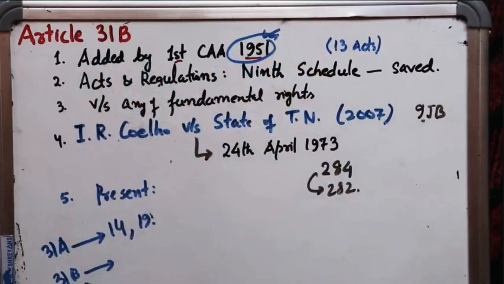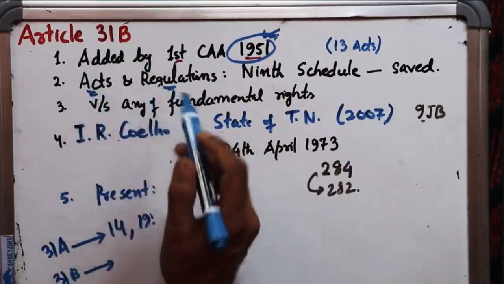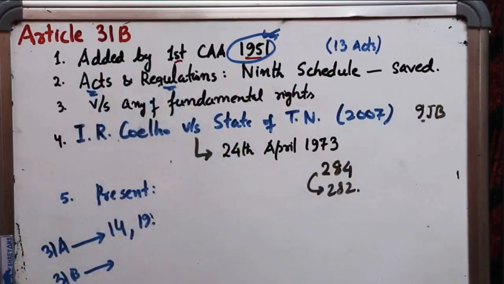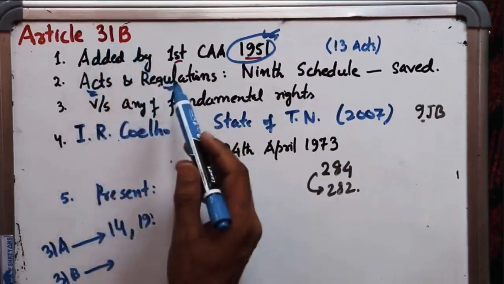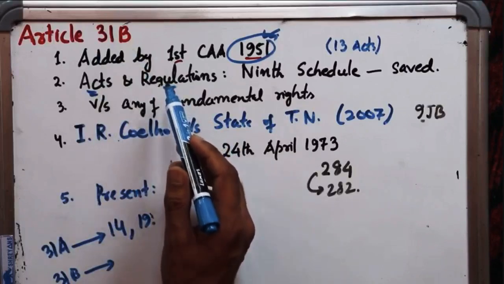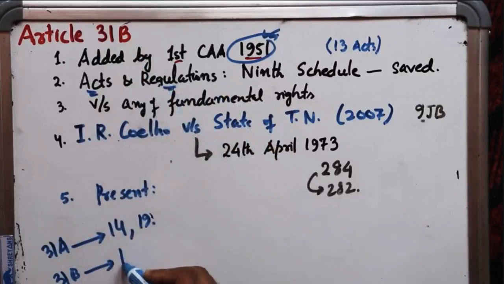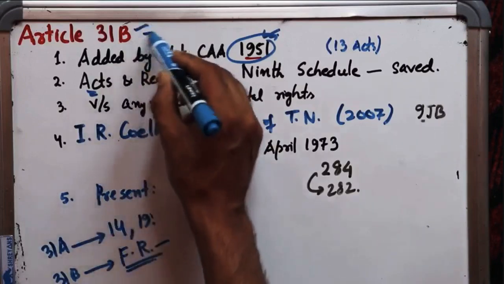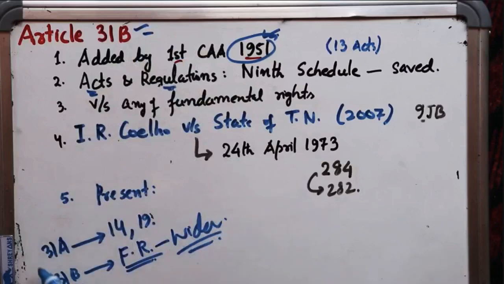Why is it wide? Because it protects all the acts and all the regulations which are saved by Article 31B. It protected all the acts and all the regulations from being challenged on the grounds that they are in contravention of any of the fundamental rights, not just the fundamental rights granted under Article 14 and 19. That means the scope of Article 31B is wider as compared to Article 31A. This is the first point.